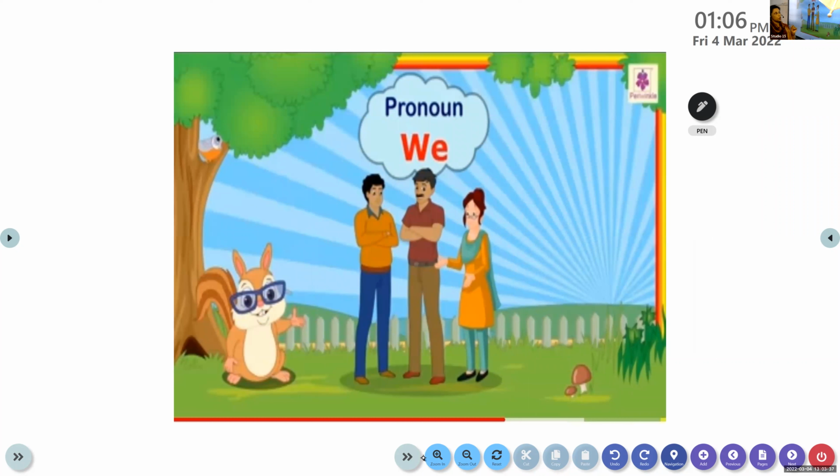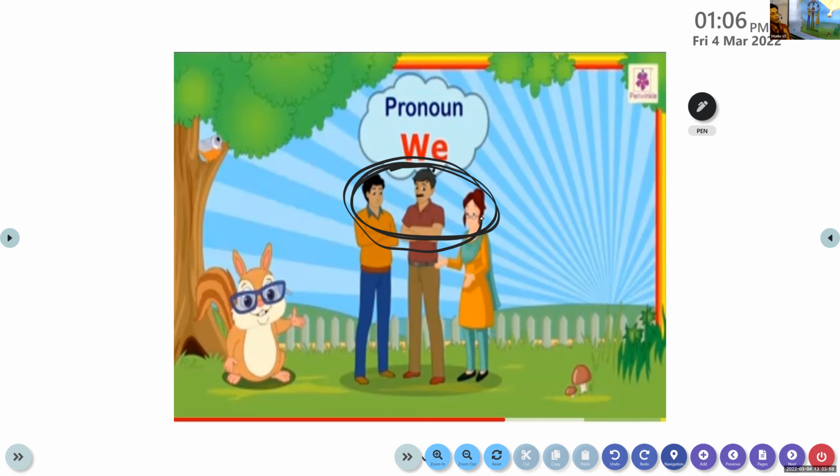Now let's move on to we. We is also a plural pronoun, but it is used only for people. Okay, look at the slide, all of you. We is a pronoun which is used only for people. It is a plural pronoun. When we're talking about many, we make use of we.